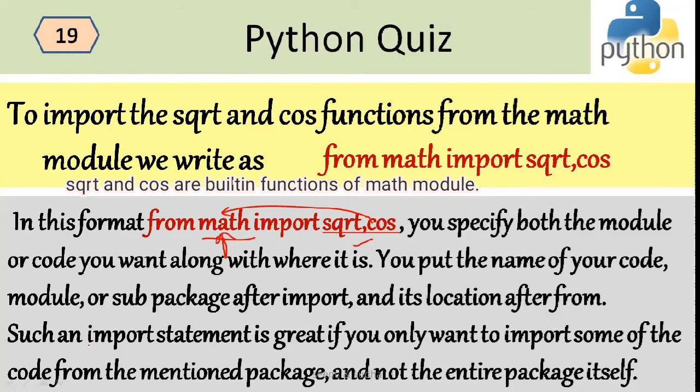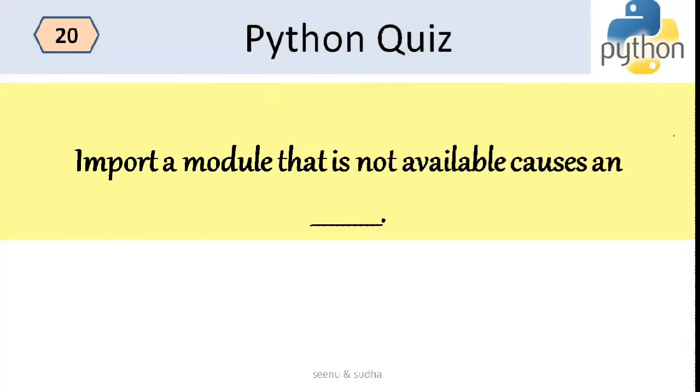Such an import statement is great if you only want to import some of the code from the mentioned package and not the entire package itself. So the math package has many functionalities in it, but I just want the square root and cos functionality to be included in my program. So in those cases, I'll be using from math import sqrt, cos.